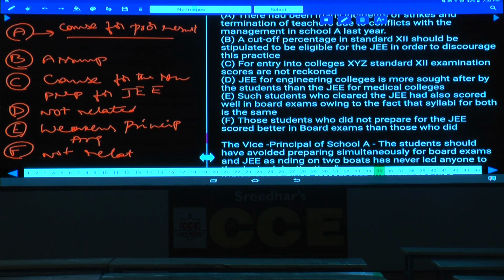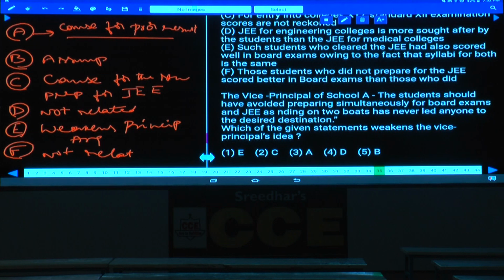Then coming to these questions. The vice principal of school A says the students should have avoided preparing simultaneously for board examinations and JEE, as riding on two boats has never led anyone to the desired destination. Now, which of the following weakens the vice principal's idea?